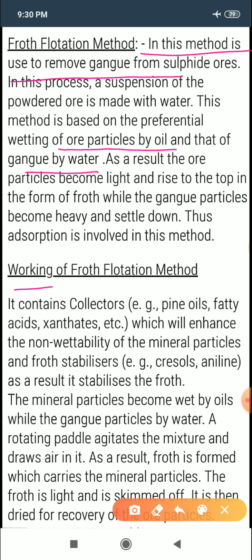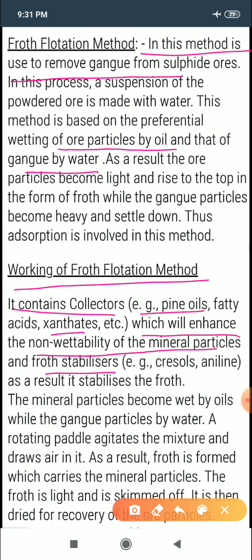The working of the froth flotation process is that we use a separate container, and it contains collectors in the form of pine oil, fatty acids, xanthates, which enhance the non-wettability of mineral particles, and a froth stabilizer. We use a froth stabilizer because the lifespan, or the time period for the formation of froth, is very less.